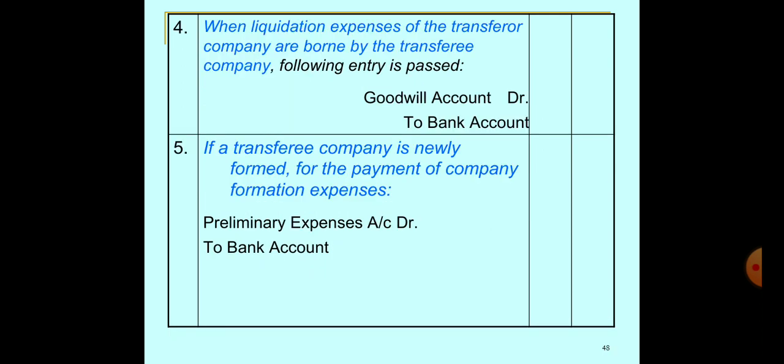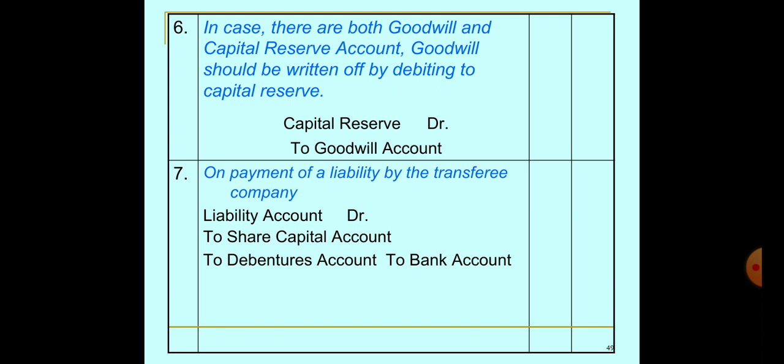Fourth entry, when liquidation expenses of a transfer company are borne by the transferee company, then the same entry should be followed. Bank account debit to bank, goodwill account debit to bank account. If formation expenses are paid by the transferee company, then preliminary expenses account debit to bank account. These two entries are similar to the previous one.